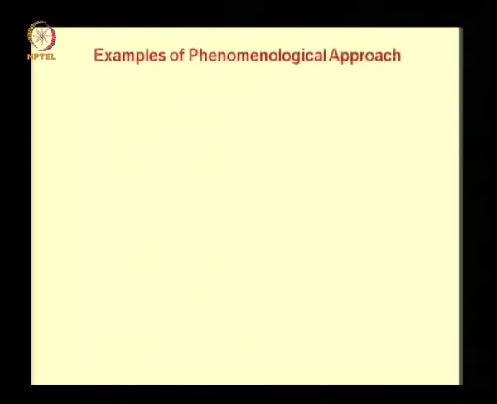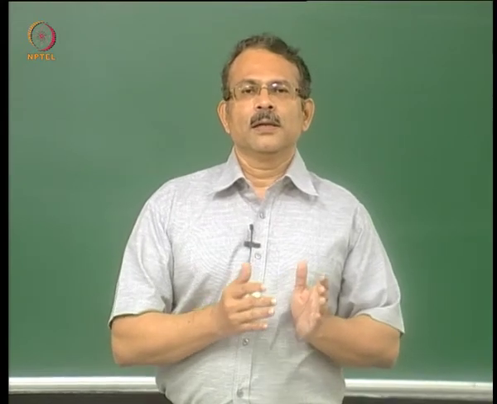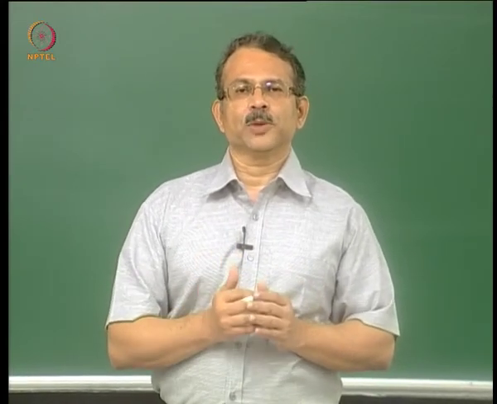So one example of phenomenological approach is the drift diffusion current density equations. Equations for Jn and Jp are listed here. Now these equations can be derived rigorously starting from the Boltzmann transport equation. For example, we have seen this in the module on equations of carrier transport.